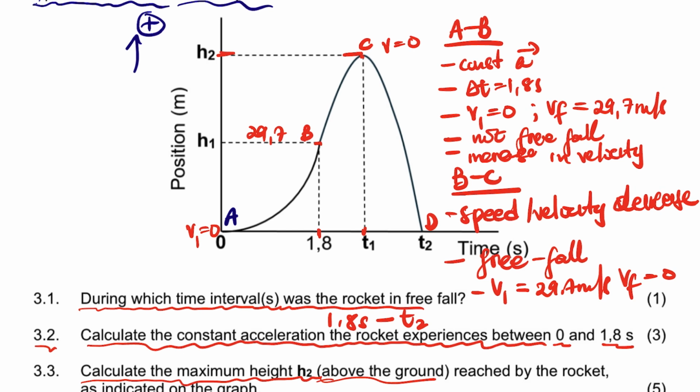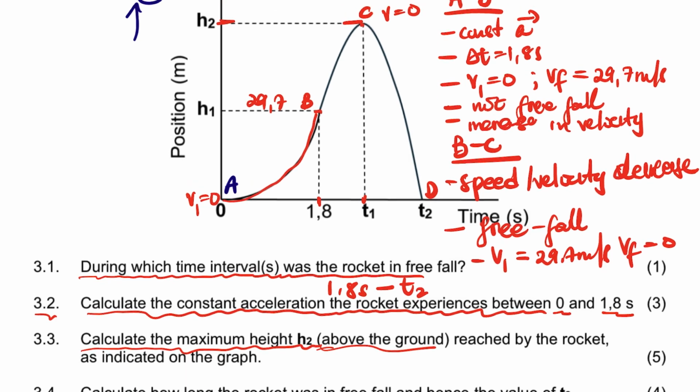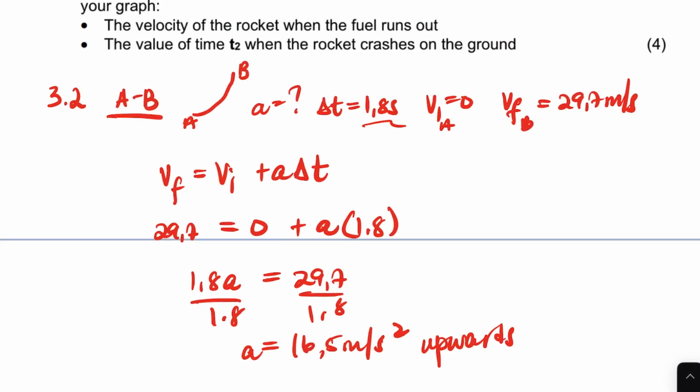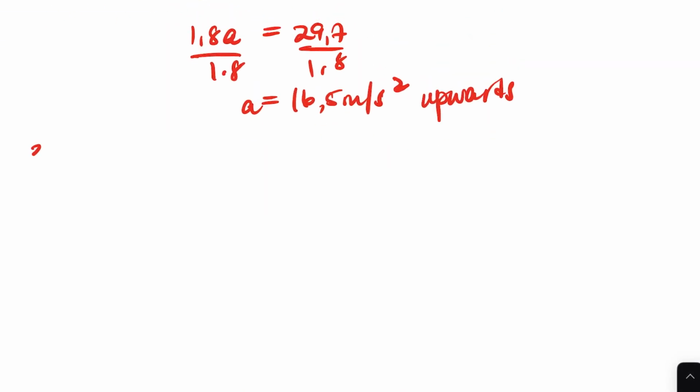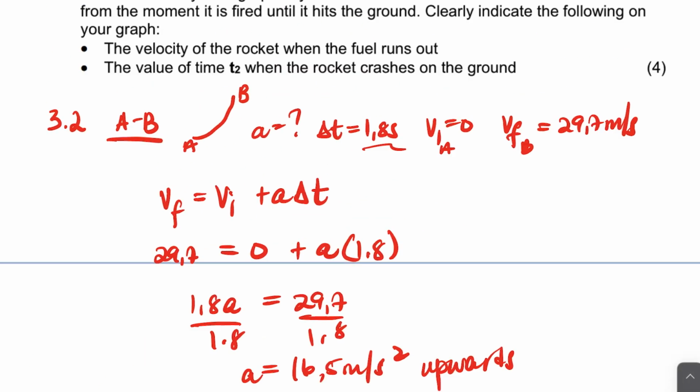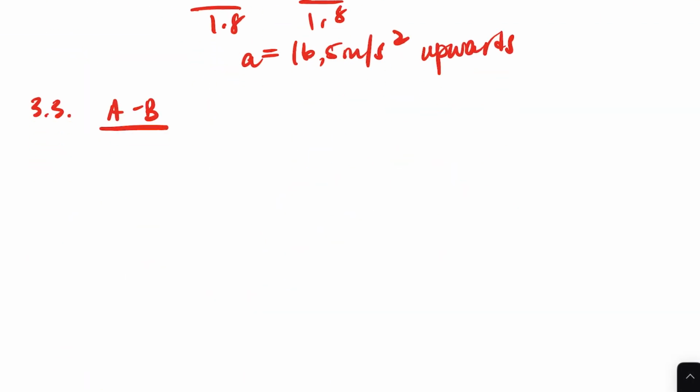We are going to calculate two ways: the displacement from A to B and then B to C. So for 3.3, I'm going to use A to B. The formula that we're going to use is VF squared equals V initial squared plus 2A change in Y.